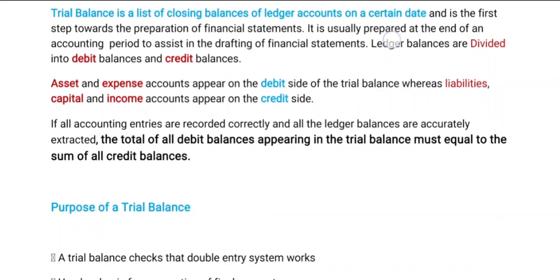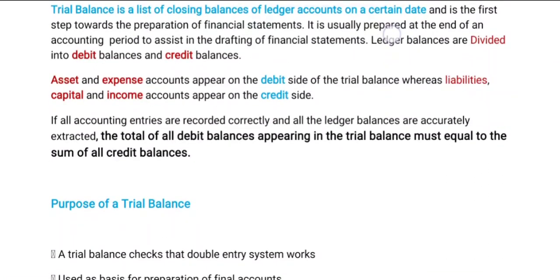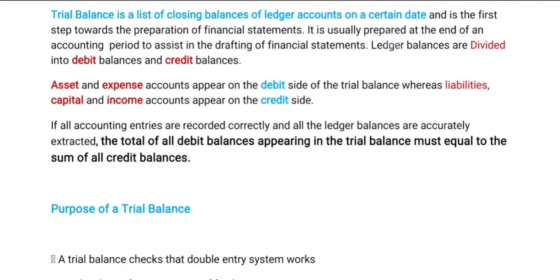If accounting entries are recorded correctly, all the ledger balances are accurately extracted. Now we can define it simply: the total of debit balances appearing in the trial balance must be equal to the sum of the credits. According to the rule of dual aspect, debit is equal to credit.